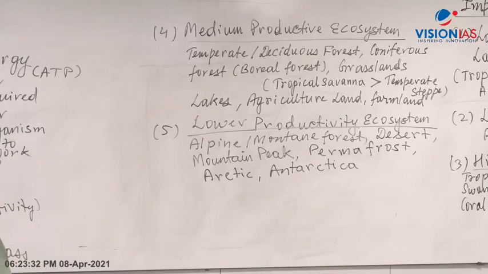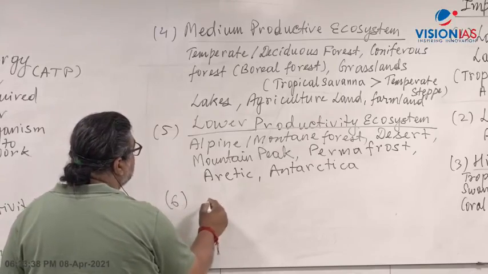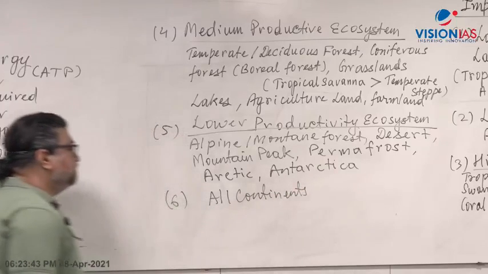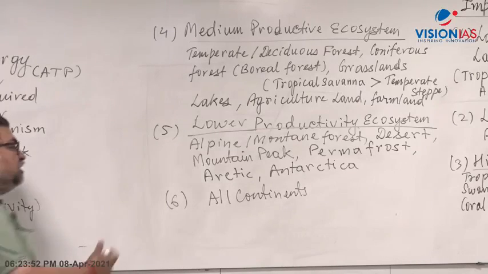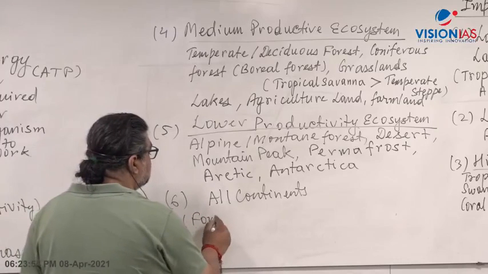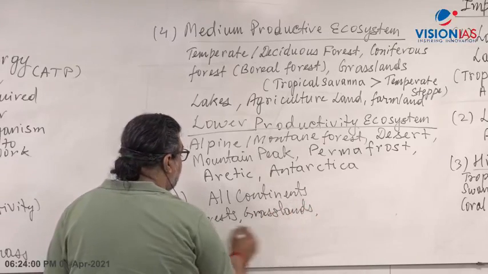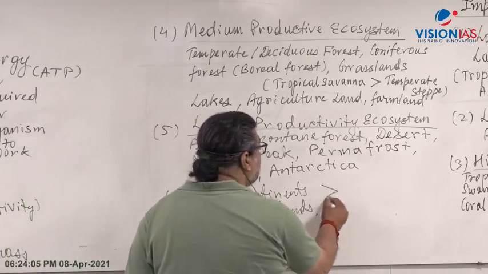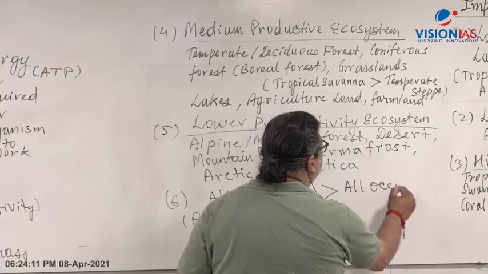Now among these, you have to do the comparison again. If you take all the continents, Asia, Europe, Africa, North America, South America, you have all types of forests, grassland, all types of ecosystem. Land-based ecosystems on the continents will have higher productivity than the oceans. If you take all the oceans together, I am doing only comparison.